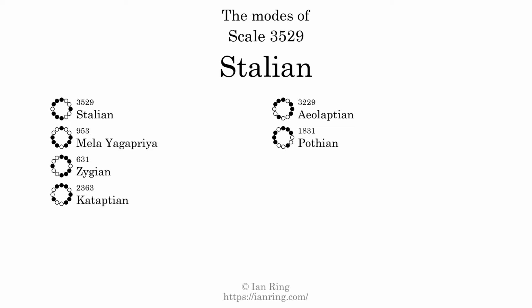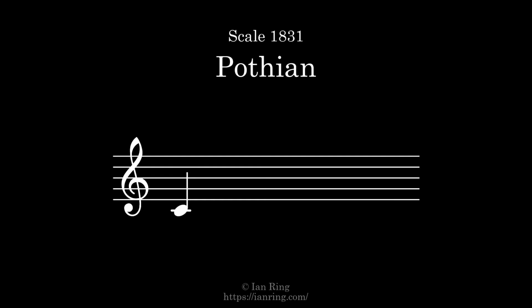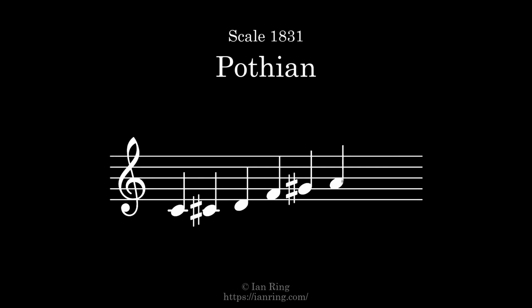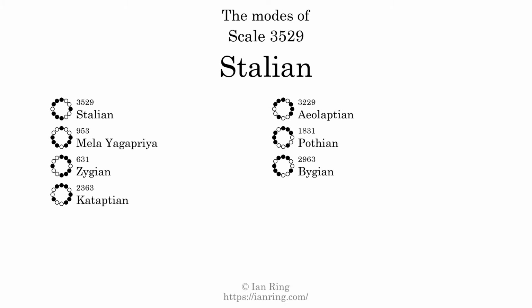The sixth mode is scale 1831, also known as Pothian. It sounds like this. The seventh and last mode is scale 2963, also known as Bijan. It sounds like this.